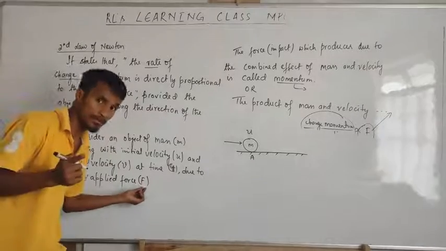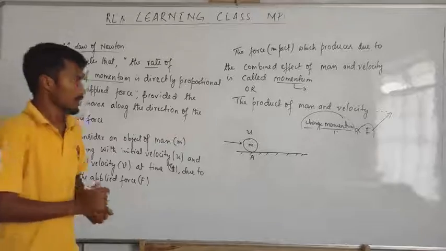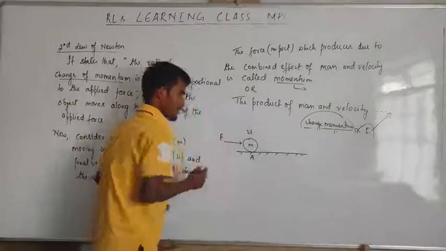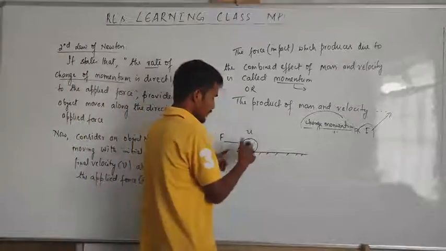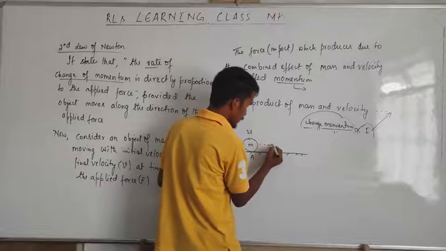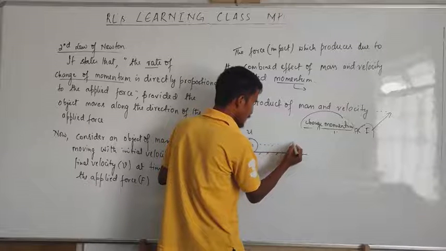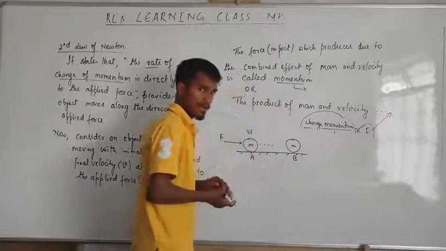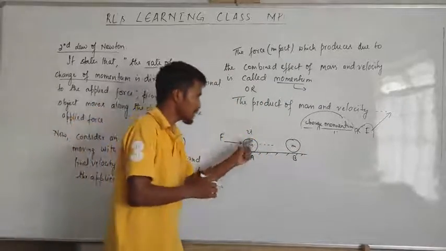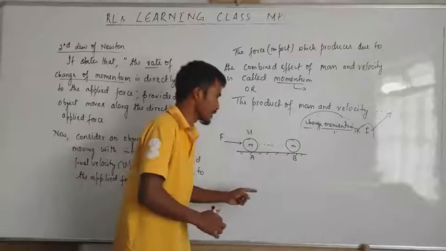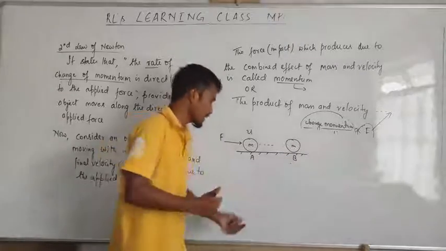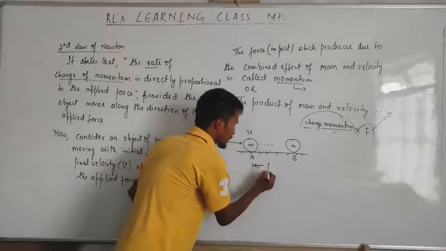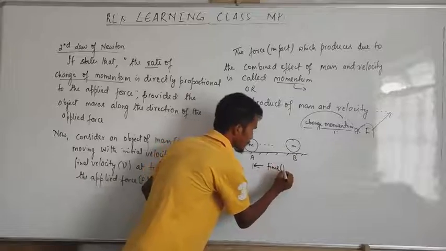Due to the pushing of the force. Let's say here F. Then this object will move till it reaches position B. But the object is the same, right? Then this will reach point B at time t.